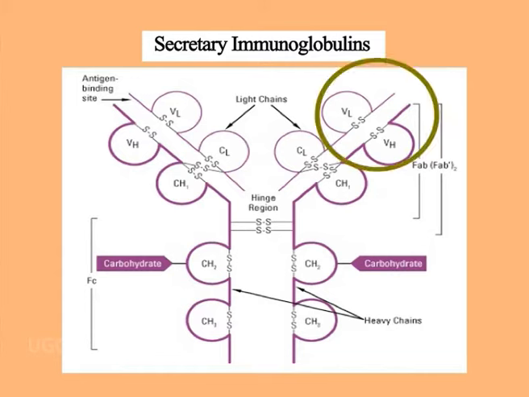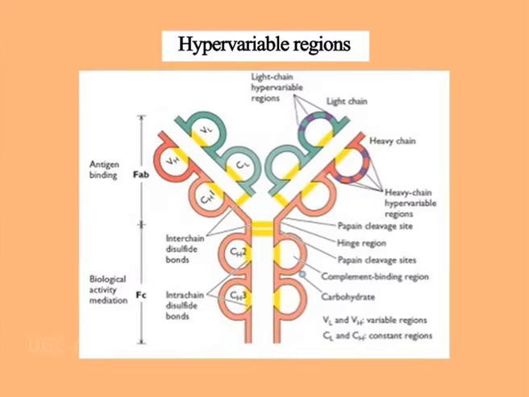If we look into the detailed map of the variable region, we will see that intrachain disulfide linkages formed between two cysteine residues make a loop of 60 amino acids, and 3 regions of that loop show maximum sequence variation. Those 3 regions are called hypervariable regions. 3 such hypervariable regions are found on the light chain, and 3 on the heavy chain. Together, 6 hypervariable regions form an antigen binding site.